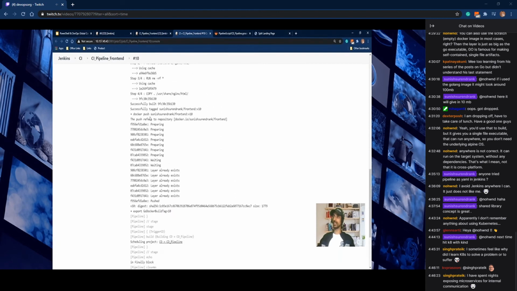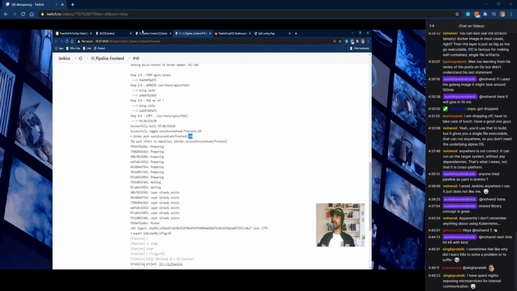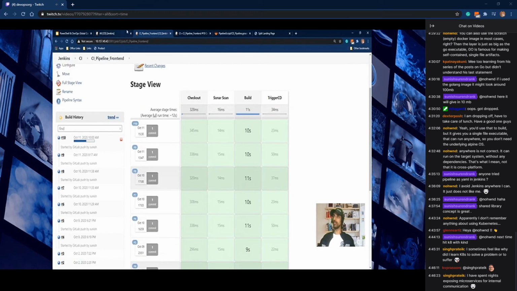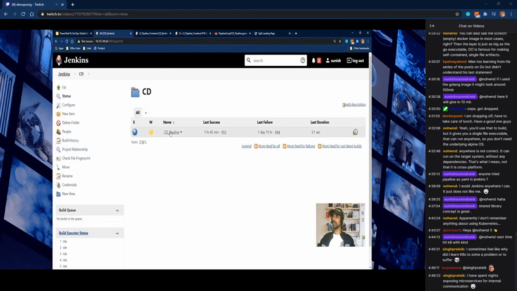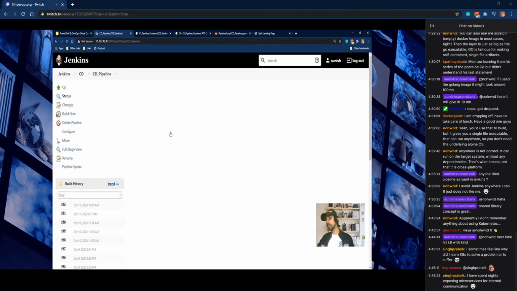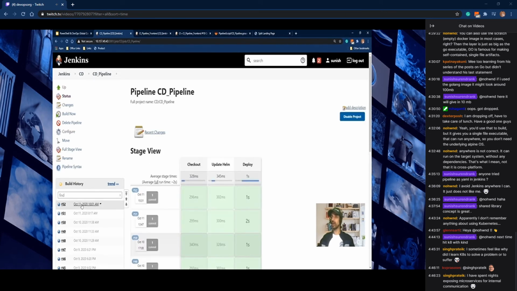Yes, we can see that a Docker push command happened, and it is pushing the Docker images with the tag v10. And once it is pushed, you can see that the CD also will get triggered. I think it's already over. It's already got triggered. You can see that build number 52 is the one which got deployed as part of the CI trigger.